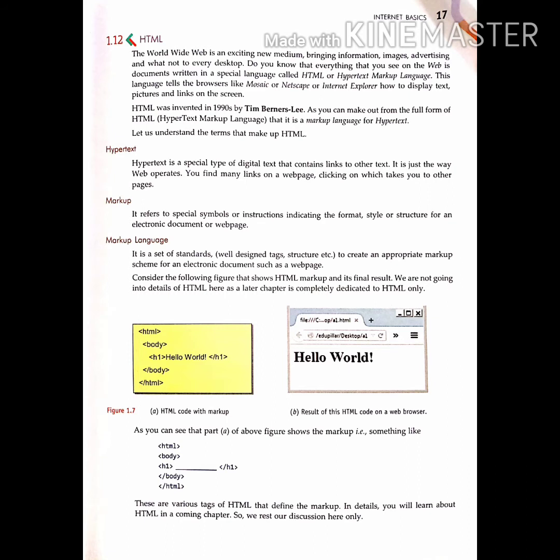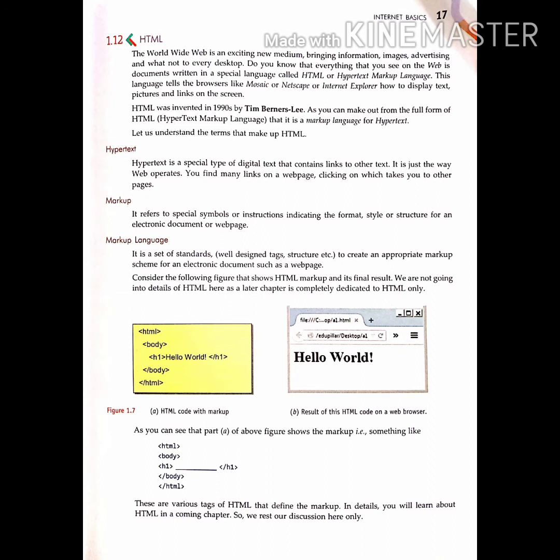This language tells the browser like Mosaic or Netscape or Internet Explorer how to display text, picture and links on the screen. HTML was invented by Tim Berners-Lee in 1990s. Its full form is Hypertext Markup Language. There are certain terms that are related in HTML. One of the terms is hypertext. Hypertext means a text, a special type of text.